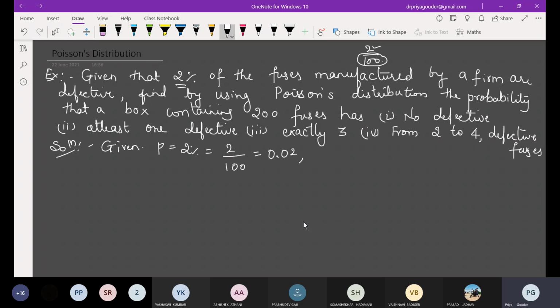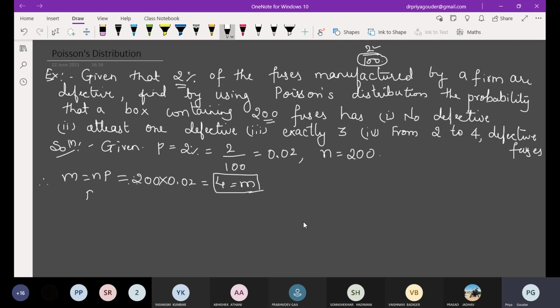Now, in Poisson's distribution, actually m is required. If m is not there, what is required is n and p. So p is there. What is this 200 representing? n. So n is equal to 200. Therefore, write down: mean m is equal to np. So n is 200 into 0.02. What is the value? It is 4. So m is going to be 4, which is fixed throughout the problem, because what they have given is about defective, and the condition also has the same thing.